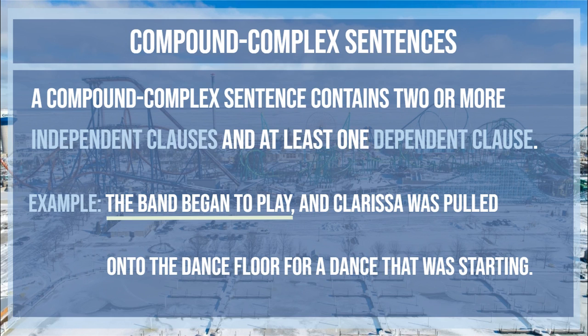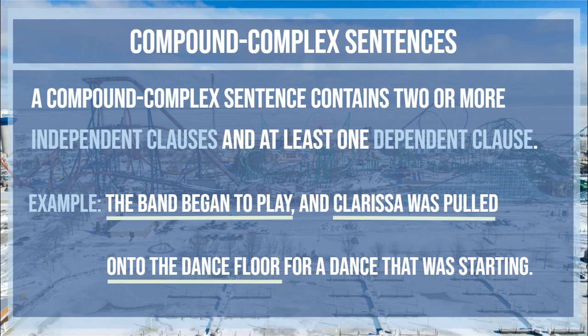The band began to play, which is an independent clause. And then we've got another one. Clarissa was pulled onto the dance floor. Then we come to this last phrase, for a dance that was starting. It doesn't begin with that, which, who, whom, or whose.